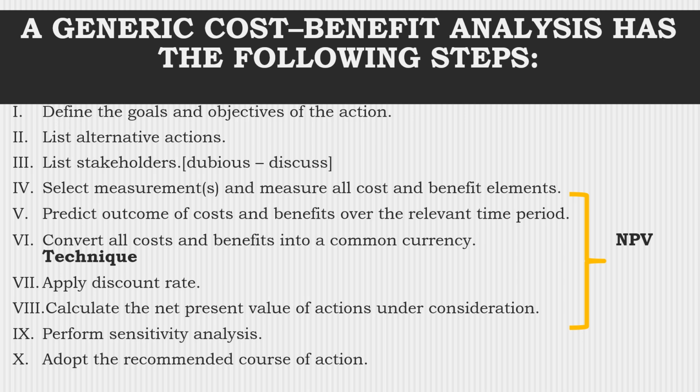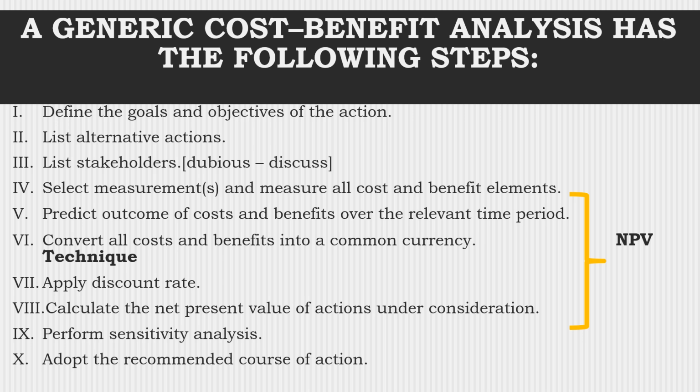Predict outcomes of cost and benefit over the relevant time period. Convert all costs and benefits into a common currency. Then apply a discount rate. Calculate the net present value of each action. Perform sensitivity analysis. Adopt the recommended action. So you see, this is highly technical, but you have to have a clue of what goes on in the process of determining the cost benefit of a project or policy implementation. So from step 3 to step 6, there is the so-called net present value, which is an economic technique yet to be covered